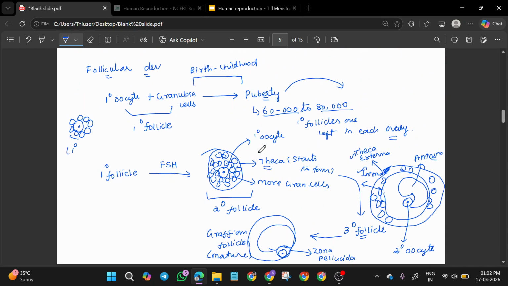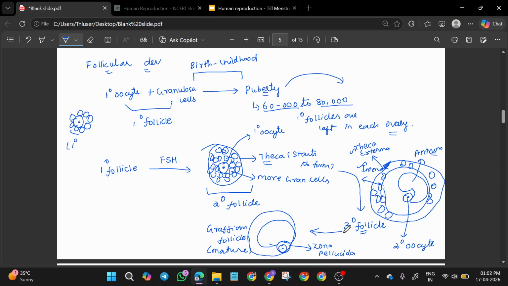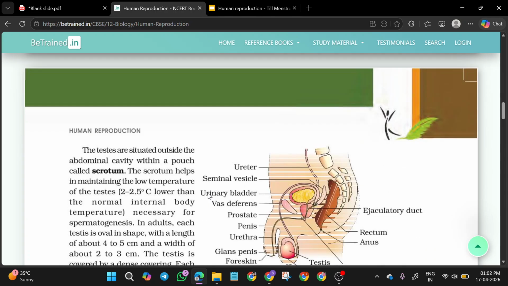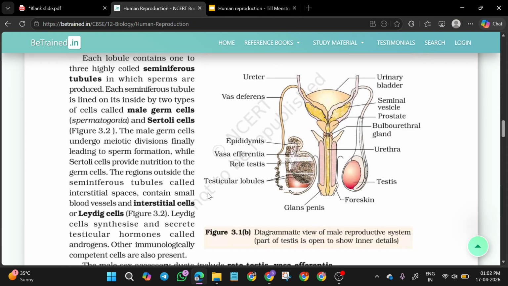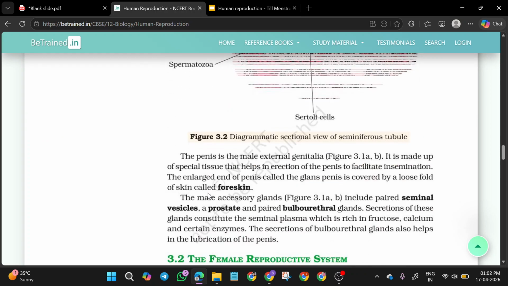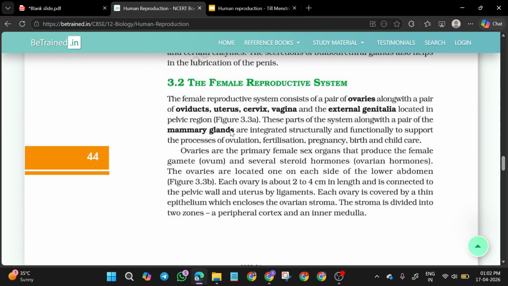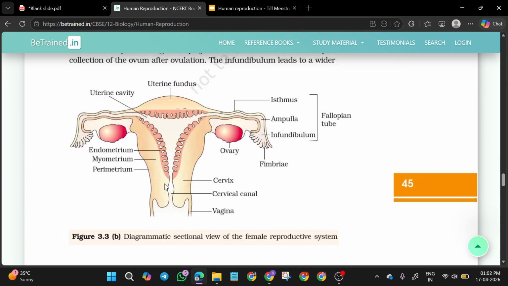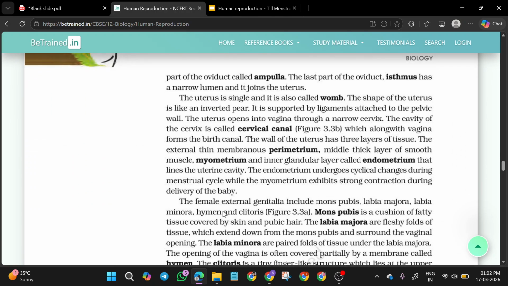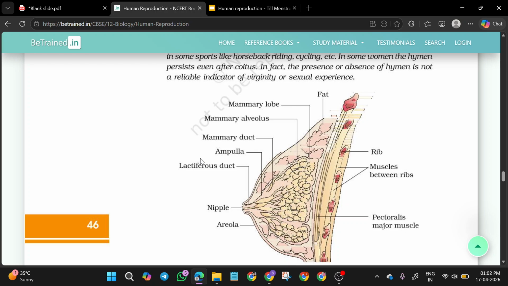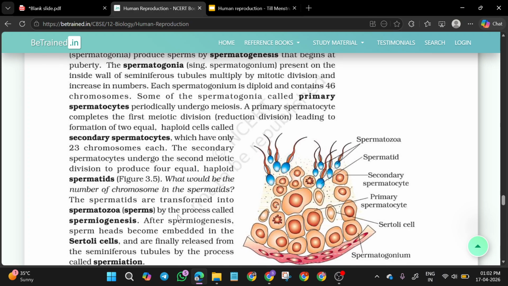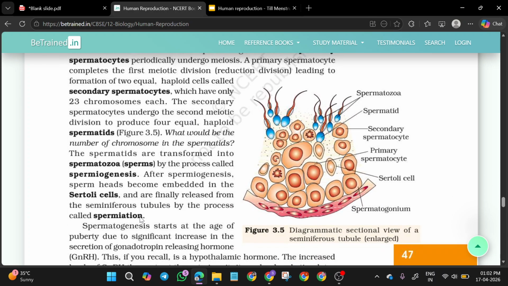So I'm stopping here. The menstrual cycle we'll see in the next class. You can go through NCERT. So till here we have seen the male reproductive system. Go through it once. Diagrams are very important in this chapter. Then the female reproductive system. We have seen the ovaries. In it they will have given the fallopian tube, then the uterus, the external genitalia, and in the next paragraph the mammary glands. Then gametogenesis we have seen, where they will have given all the processes so far.